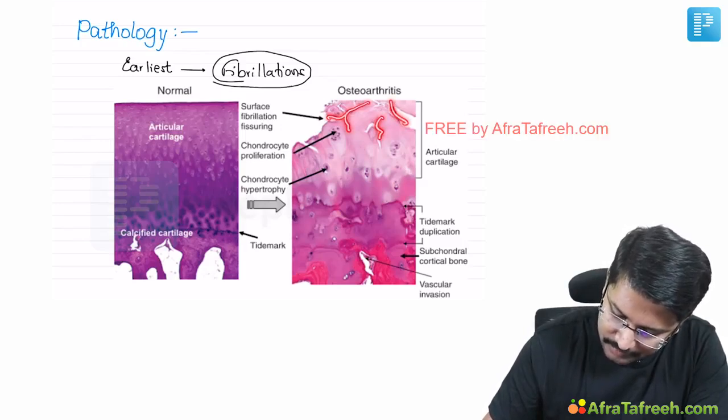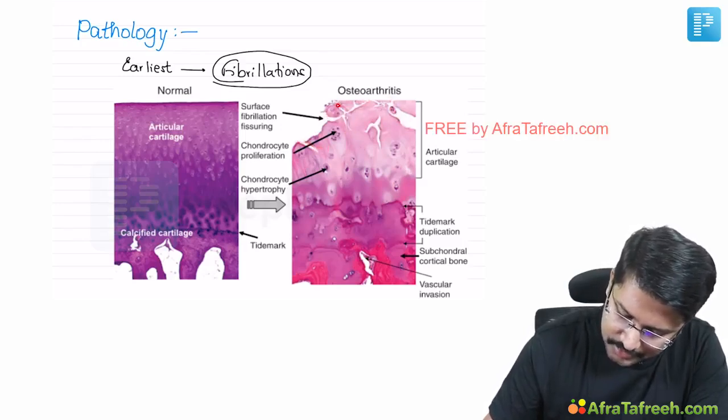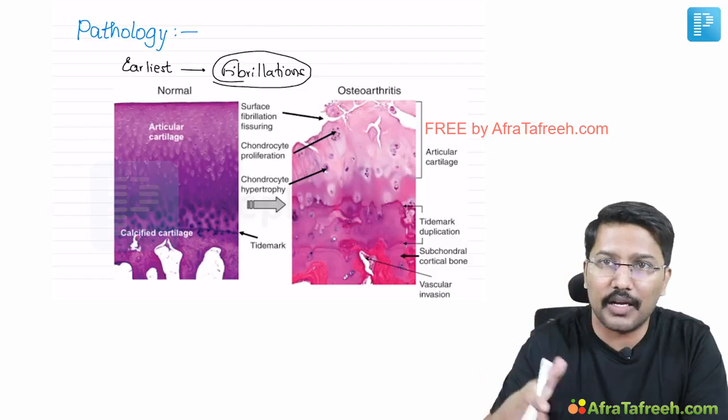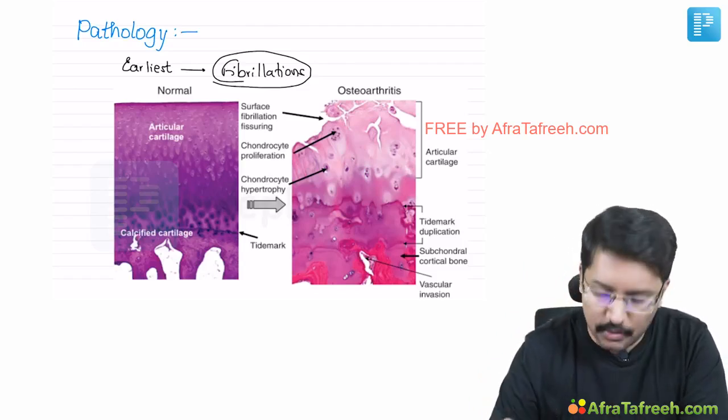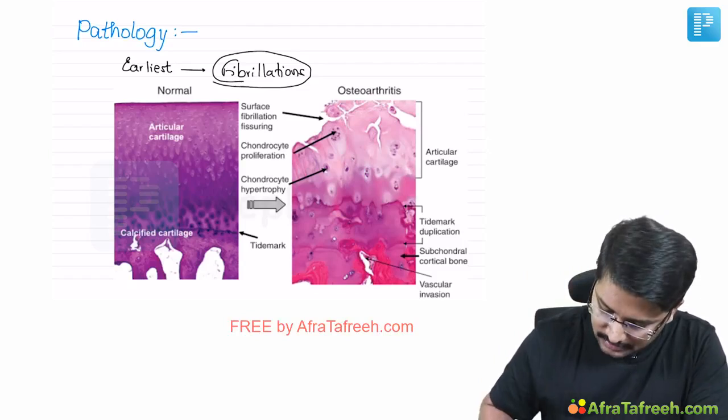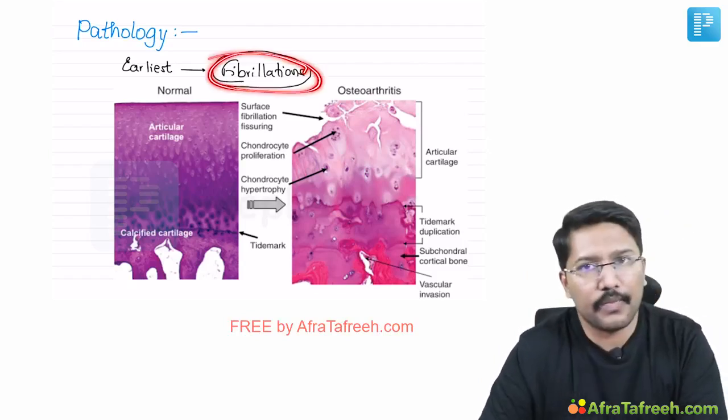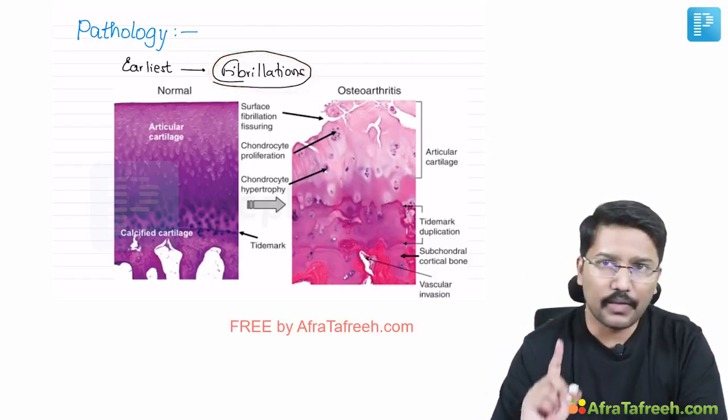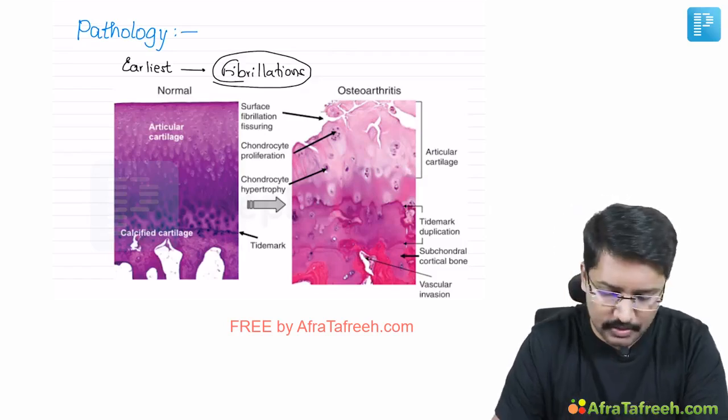We call it surface fissures or fibrillations. Basically, there are fissures on the articular cartilage surface. That is what we call fibrillations, and that is the earliest sign that we notice. That is one important point to note from the pathology.